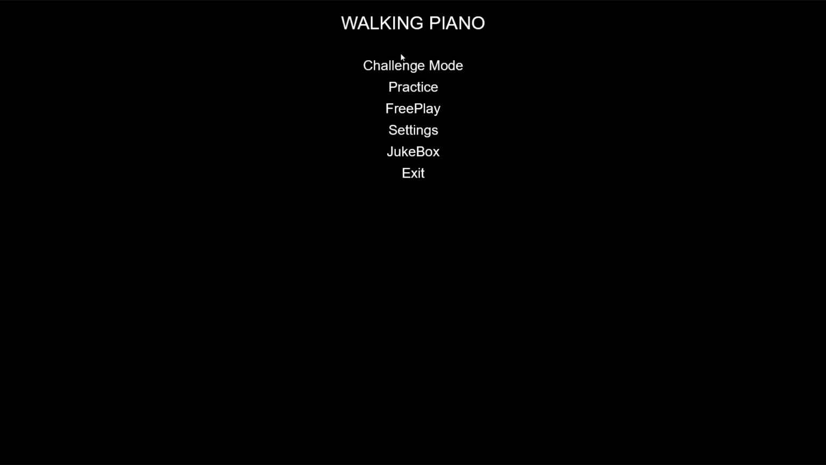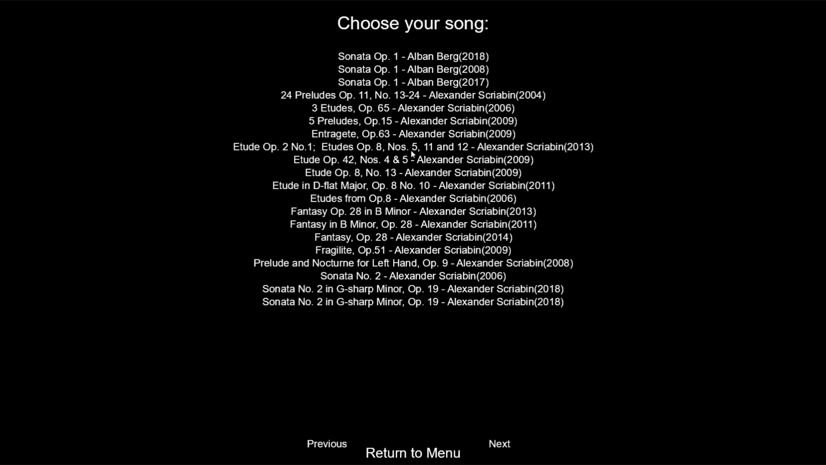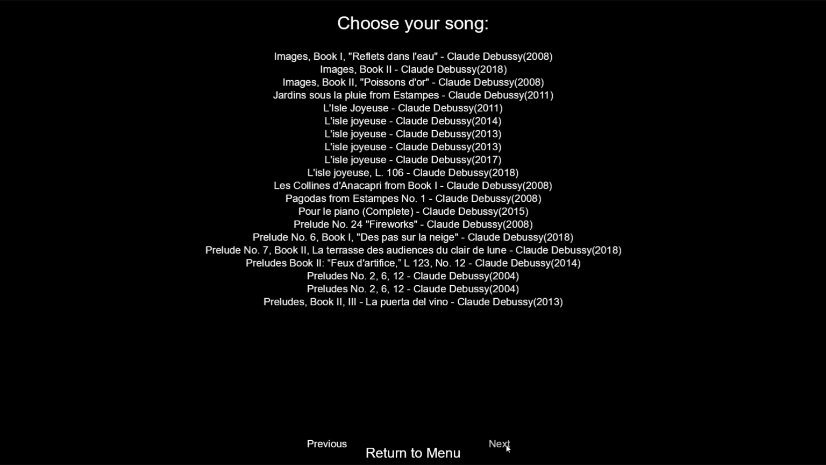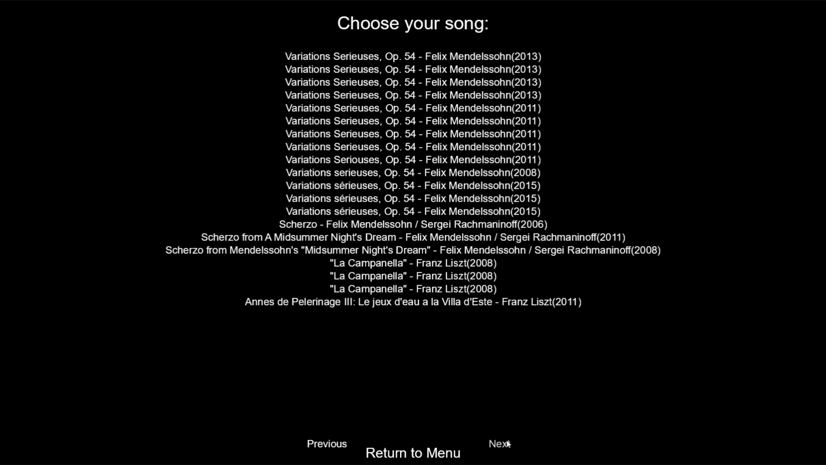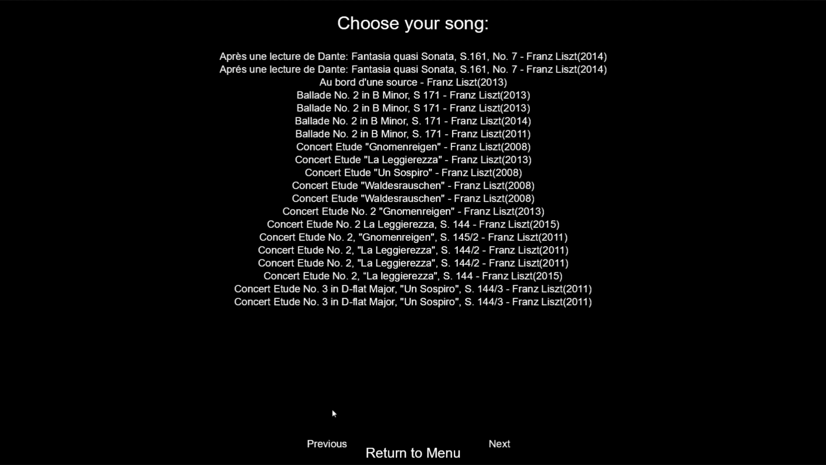Beyond that, we also have one final feature, which is the jukebox mode, and within the feature of the jukebox, you can select a variety of songs, all from the Maestro dataset, and hear any of these songs played automatically.